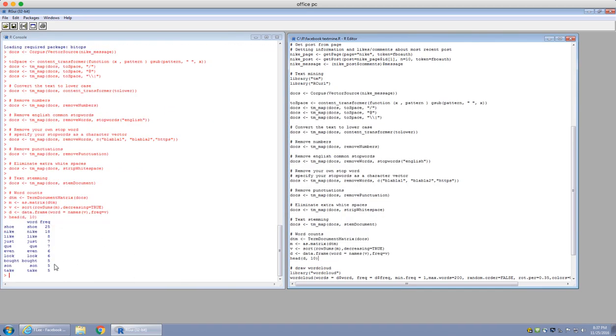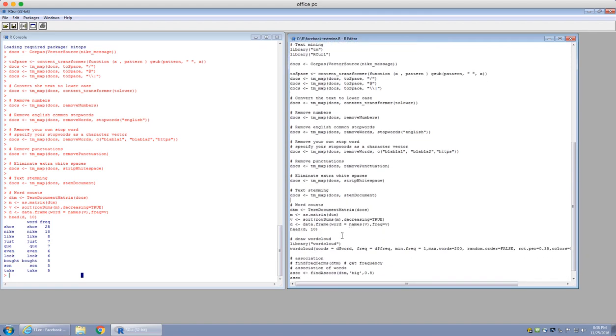It seems that these are the top 10 word counts that I get. Shoe is mentioned the most, followed by Nike. Like is the third most mentioned. Just is the fourth one, and so on and so forth. Not too surprising. Shoes are probably one of the products that Nike really sells a lot, and a lot of people probably like Nike and Just Do It, which are things consumers do comment on a lot.